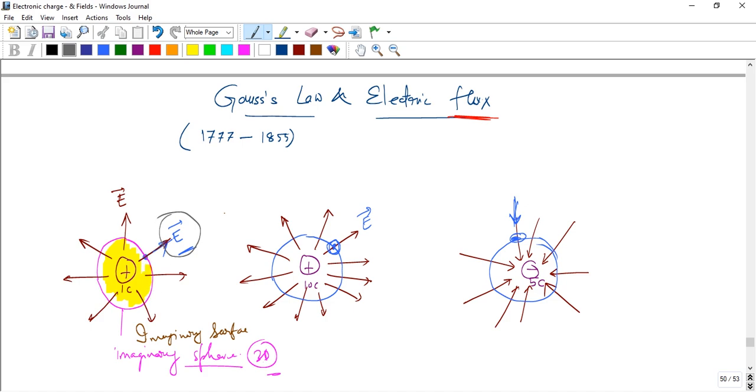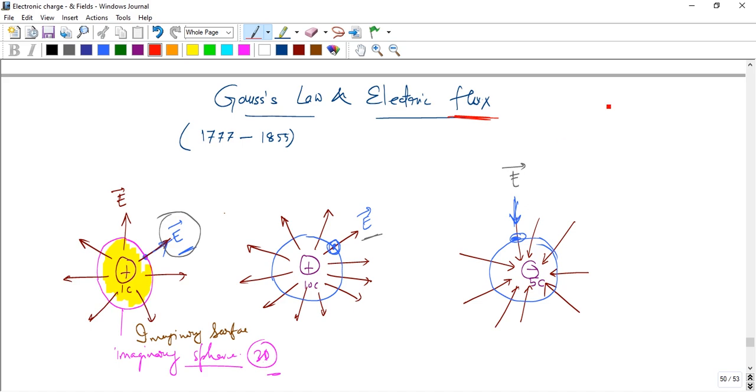And here the electric field is inward, so we similarly say that this surface encloses minus charges. And for the outward field, this surface encloses positive charge.